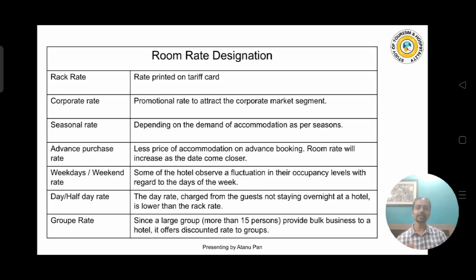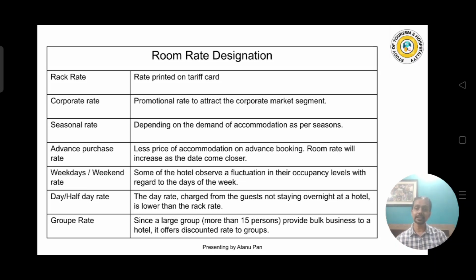All right, next is the corporate rate. These are discounted, or you can say promotional, rates which are given to corporate guests. Corporate guests means we can say business guests. We are providing a few discounted rates to them.